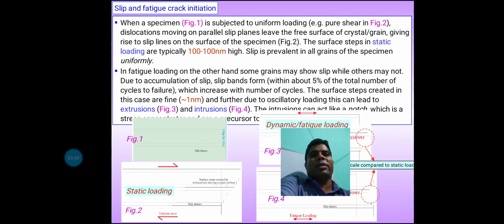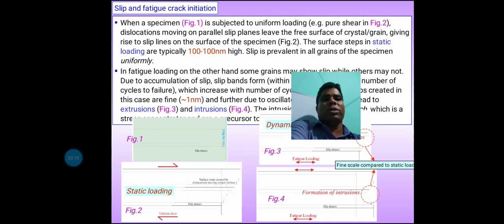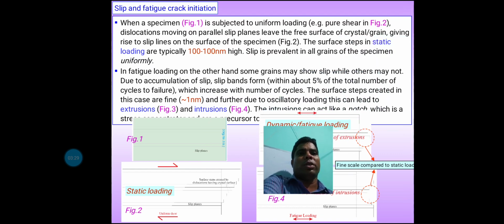Slip and crack initiation. Consider a specimen, as in figure number 1, that is subjected to uniform loading. Dislocations moving on parallel slip planes leave the free surface of the crystal in each grain, giving rise to slip lines, typically 100 nanometers high, and the slip is prevalent in all grains of the specimen uniformly.